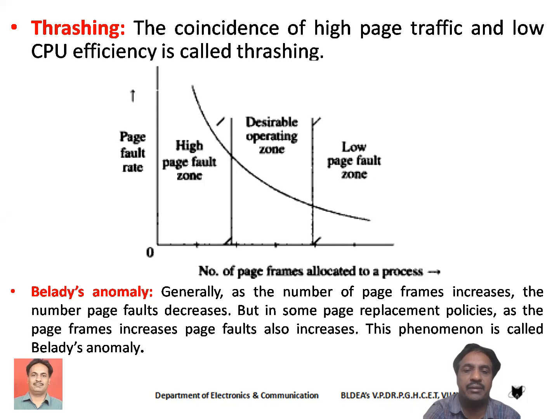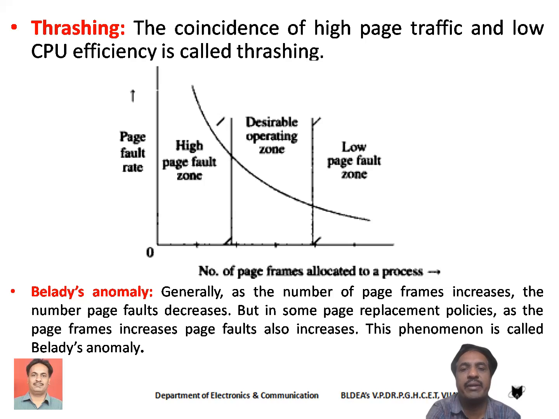Students, please try to understand this graph. Here we have the number of page frames allocated to the process, and on the y-axis, we have shown the page fault rate. As the number of page frames allocated increases, we are going to get fewer page faults. Initially, when the number of page frames allocated to the process is small, we are going to get a high page fault zone.